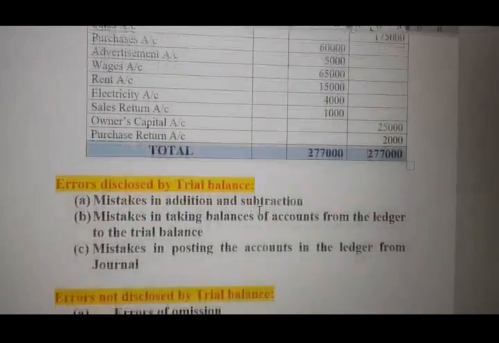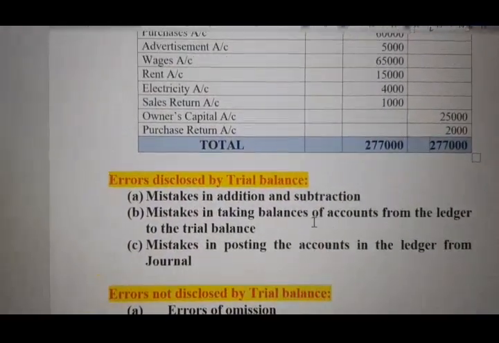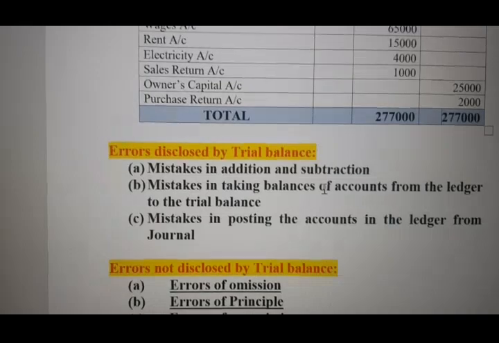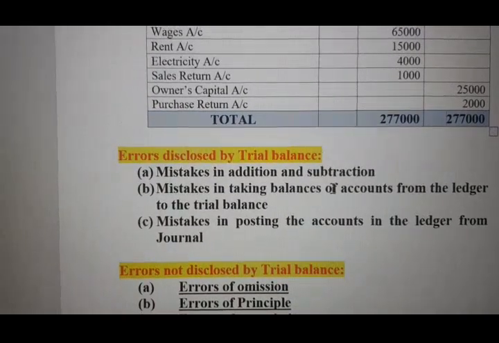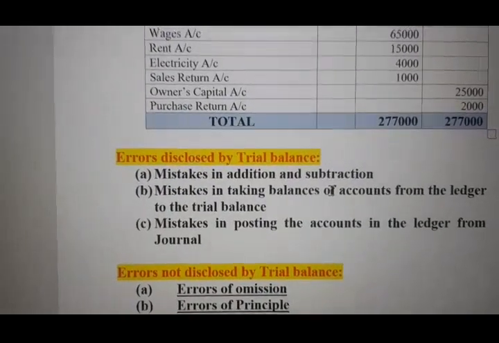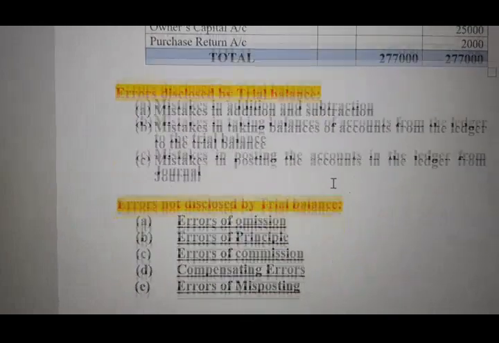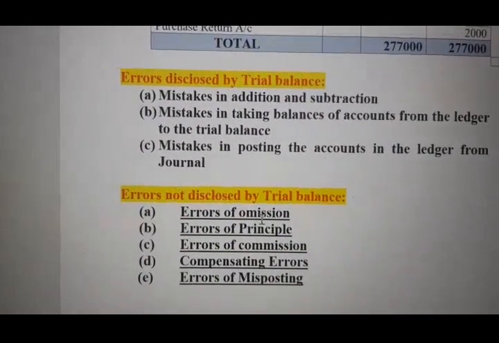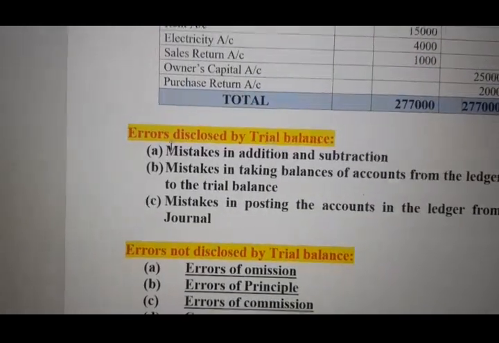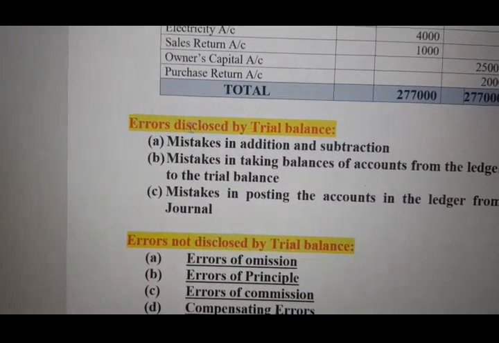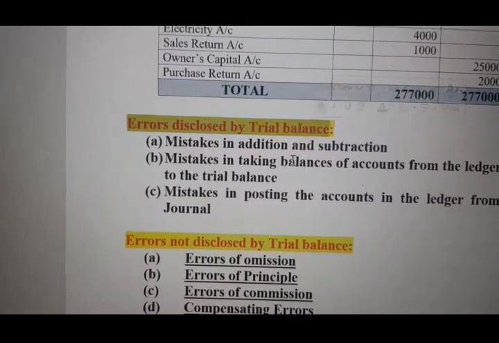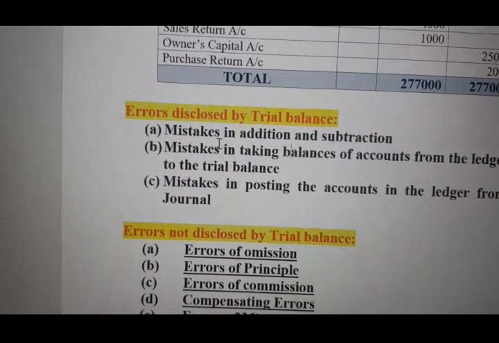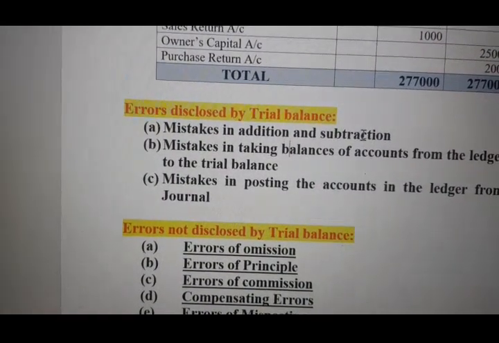Now I will again discuss a very important point: the errors which can be disclosed by trial balance, meaning detected by trial balance, and errors which are not detected by trial balance. See here, the errors which can be detected by trial balance. First is a mistake in addition or subtraction.